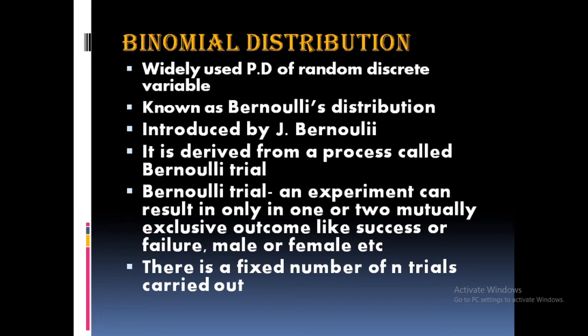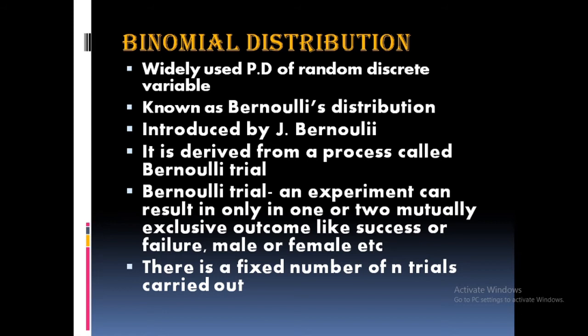There is a fixed number of n trials carried out. So the number of times you carry out the experiment or trial is a fixed number, that is n. In each trial you will get only one of two mutually exclusive outcomes.